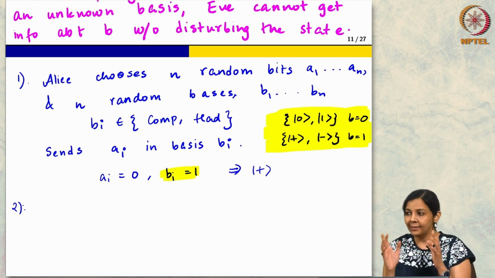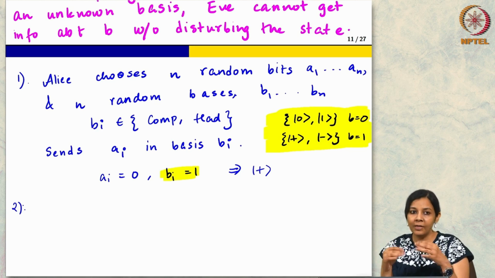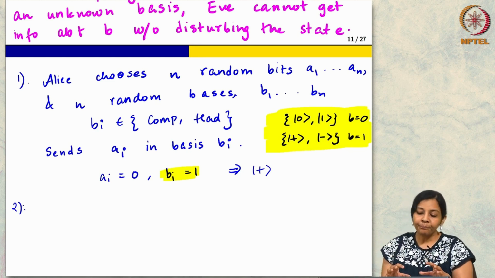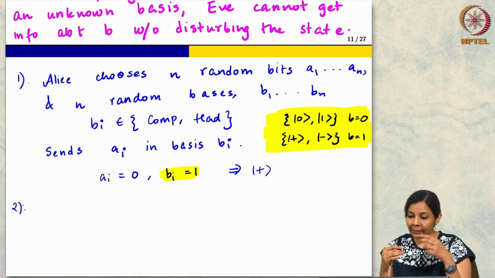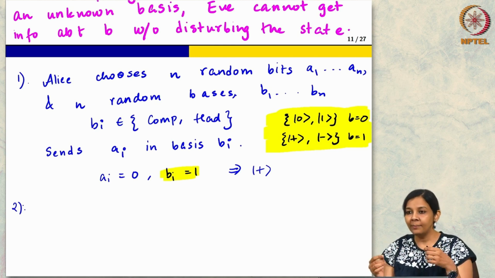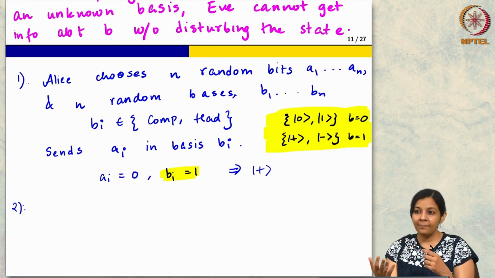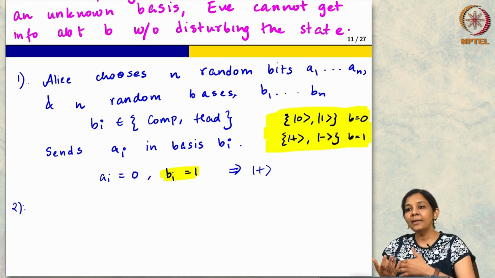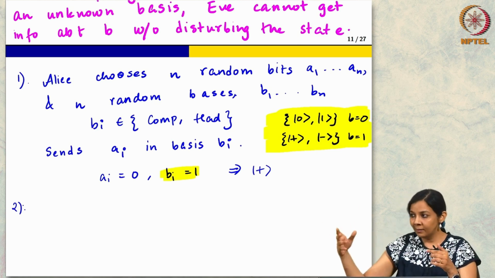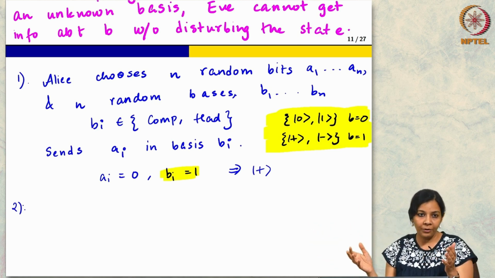So, Bob could later send over the classical channel to Alice. Actually, this classical channel, don't worry about it very much. We will see what role it plays. But when I say don't worry about it, I mean just think first in terms of the communication that is happening. Now, if I send back to you what basis I measured in, you can then tell me to throw away these positions, these were wrong.